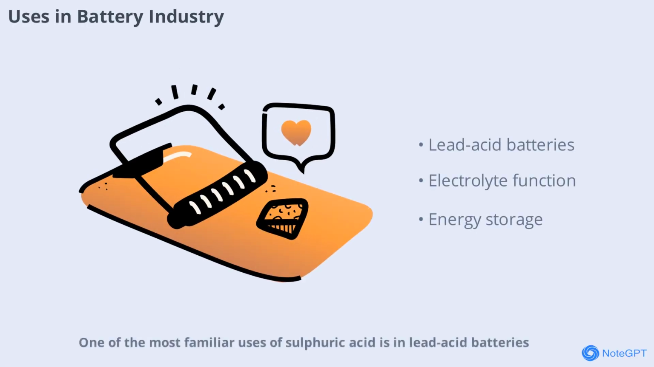One of the most familiar uses of sulfuric acid is in lead-acid batteries, which power vehicles and backup power systems. The acid acts as an electrolyte, allowing the flow of electric current between the battery plates. This application is crucial for transportation and energy storage.